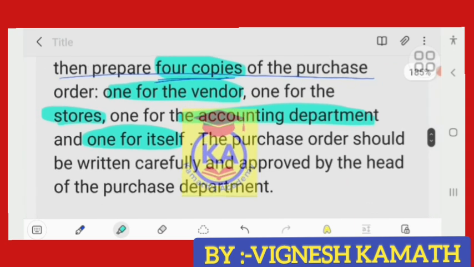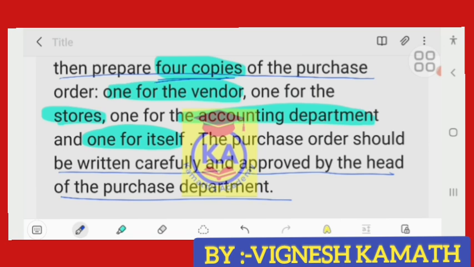The purchase order should be written carefully and approved by the purchase department. Before sending the purchase order to the supplier, when the purchase order is prepared, it has to be approved by the head of the purchase department. Why does it have to be approved? This approval comes under internal check.